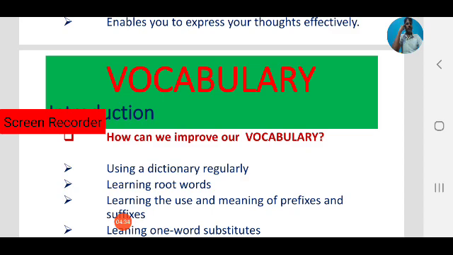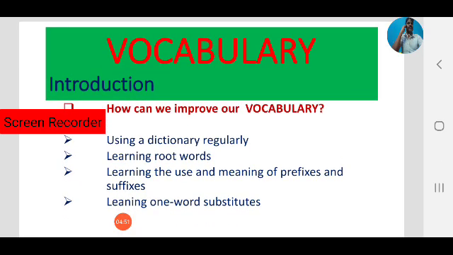We can consider these four areas to improve our vocabulary in English. First is using a dictionary regularly, learning root words, learning the use and meanings of prefixes and suffixes, and learning one word substitutes. Always keep in mind there are no hard and fast rules to improve our vocabulary, but these are some areas where we can improve our vocabulary.